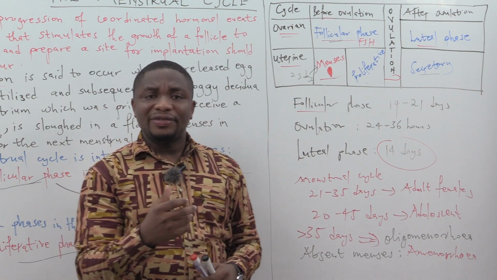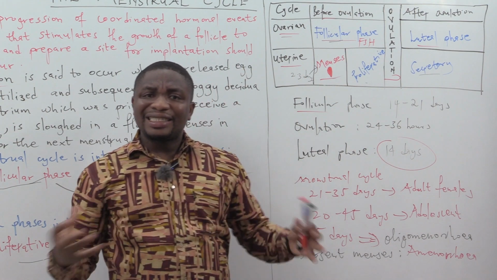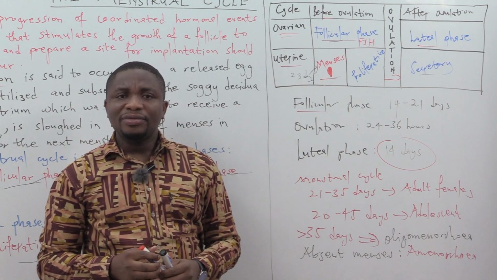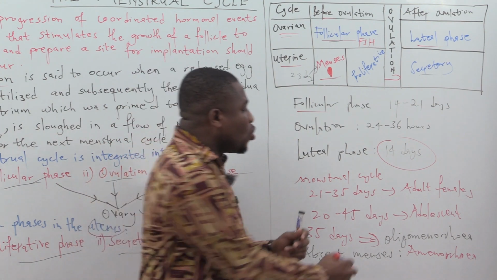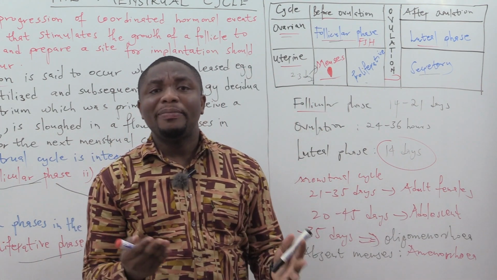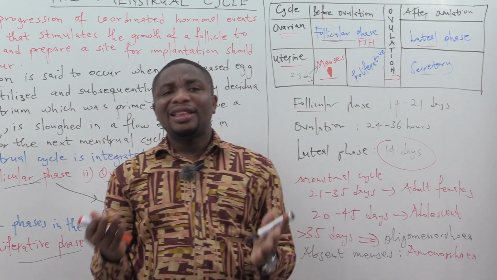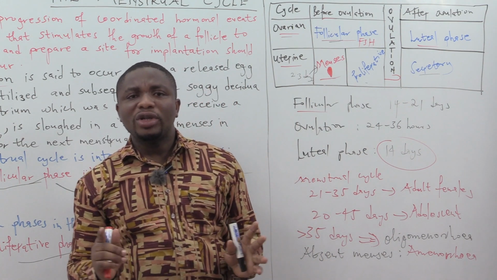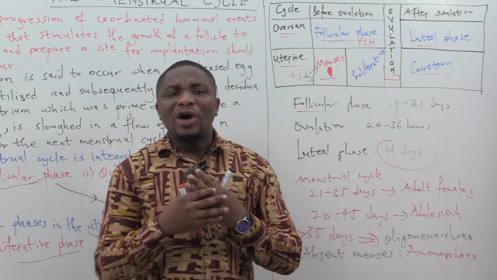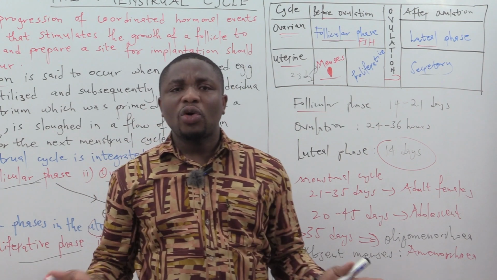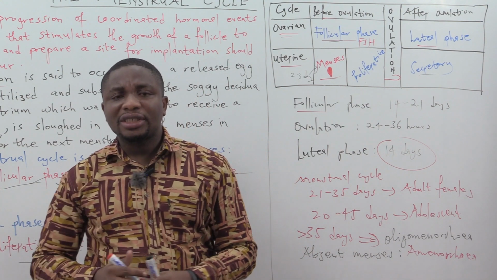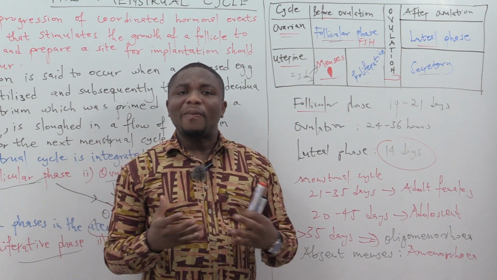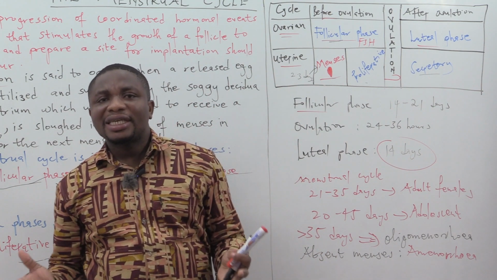The question is, what if your menstrual cycle is lasting for a duration greater than 35 days? We refer to that as oligomenorrhea. And oligomenorrhea, basically, you are having less than 4 to 9 menses in a year. That is oligomenorrhea. What if you are not seeing your menses at all for a particular duration? Then we'll call that amenorrhea. The moment you are not seeing your menses, then that becomes absent menses.